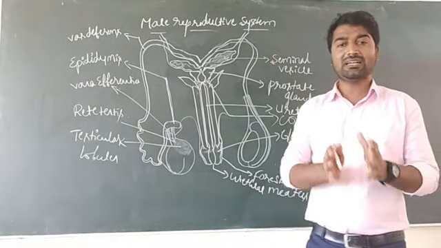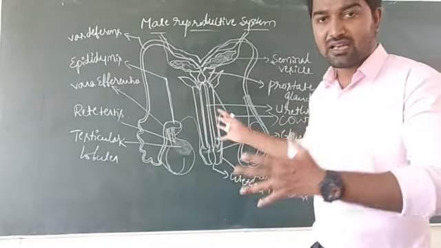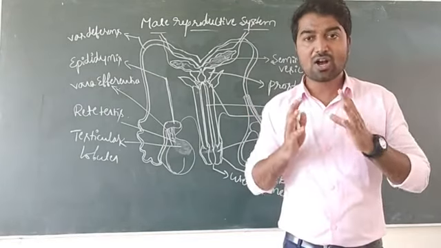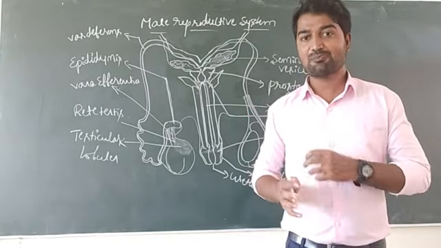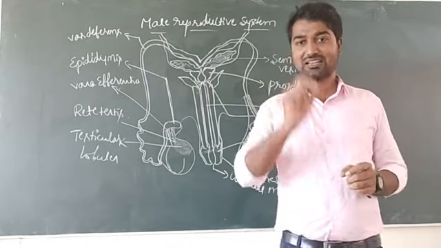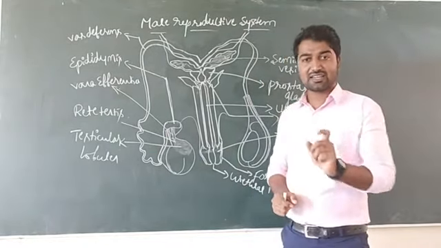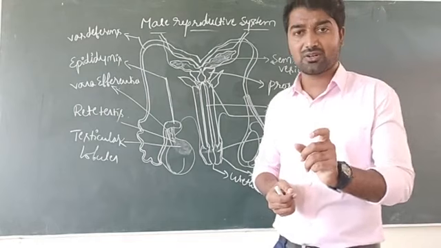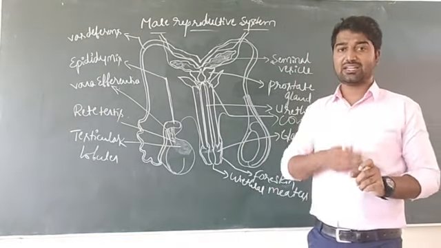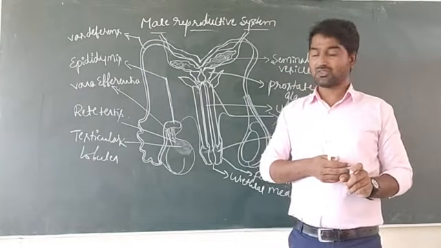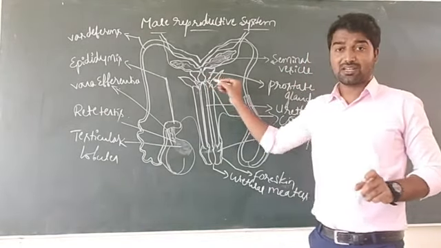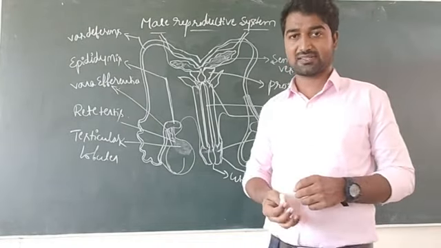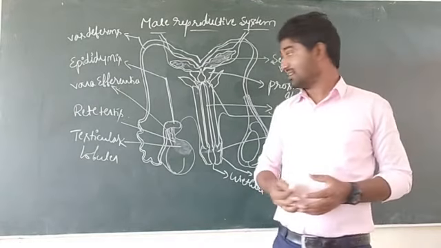One of the important paired glands present in the human male reproductive system is the bulbourethral gland or Cowper's gland. They are responsible for the secretion of mucus. They secrete mucus, which is very helpful for lubrication of the penis during sexual intercourse. So these bulbourethral glands are also known as copulatory glands or Cowper's glands.